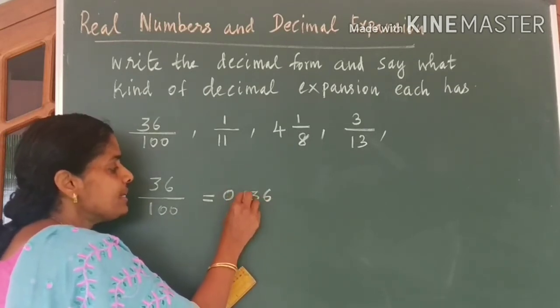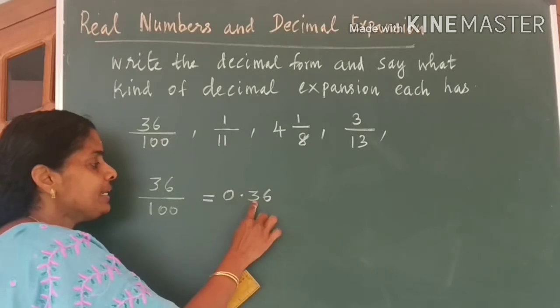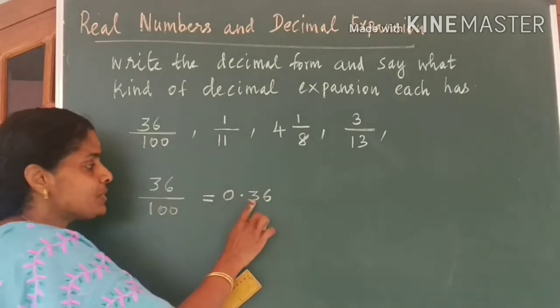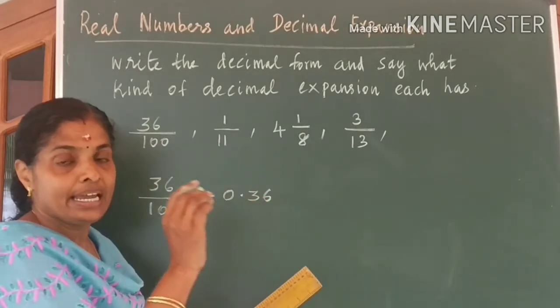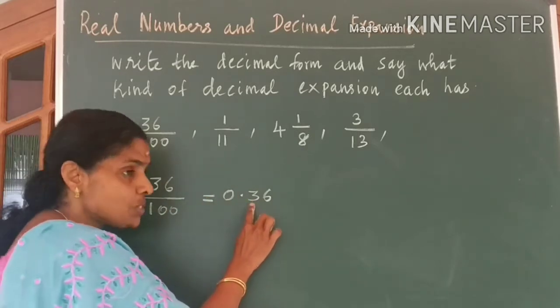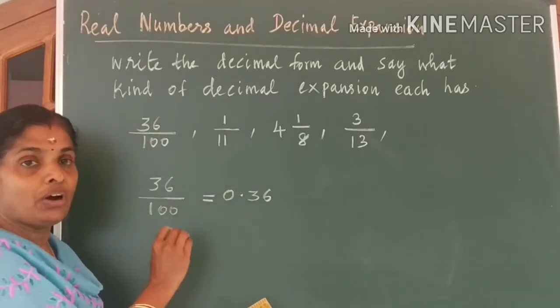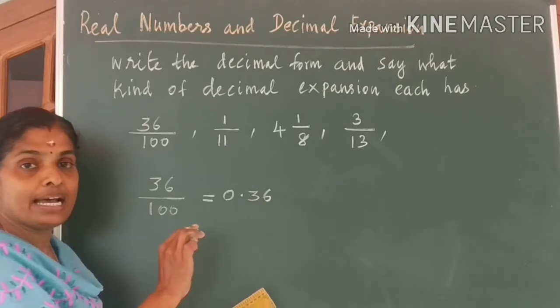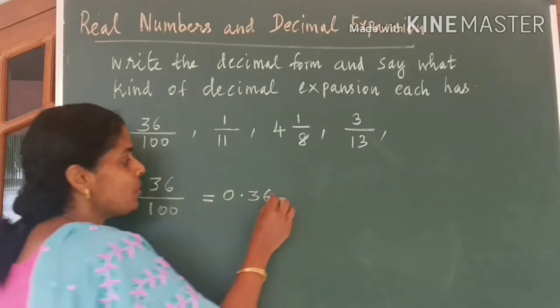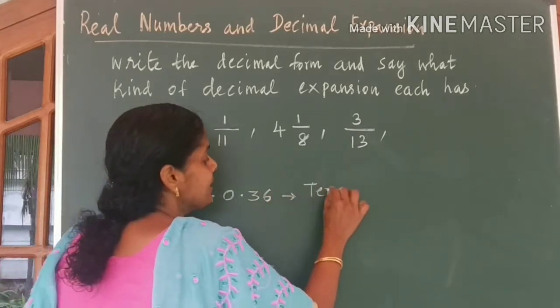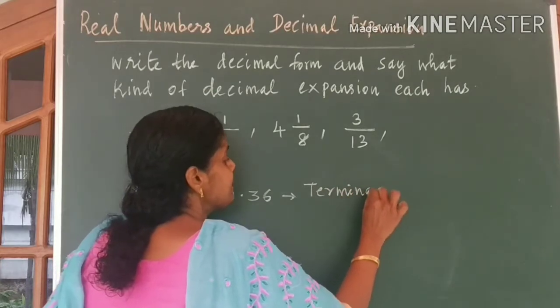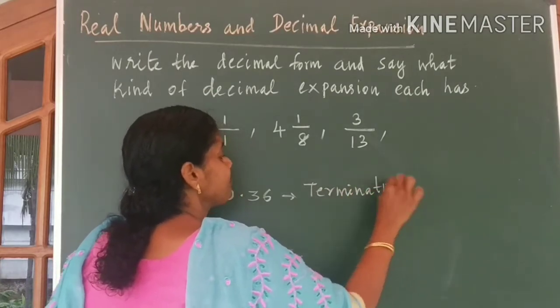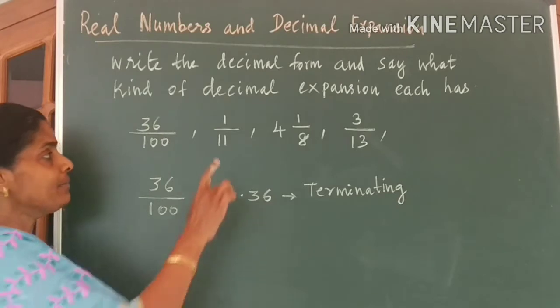So your answer is 0.36. It stops here, isn't it? Decimal expansion stops here. So we call such decimals terminating. So I can write here it is a terminating decimal number.